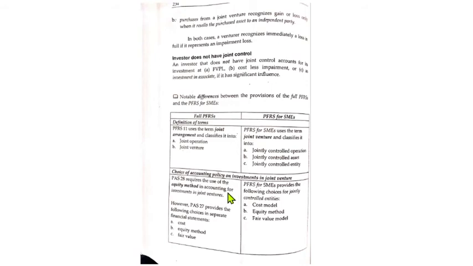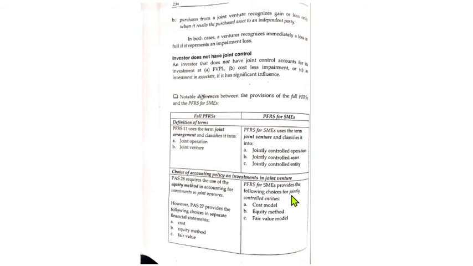PAS 28 requires the use of the equity method in accounting for investment in joint venture, di ba? When we classify it already as a joint venture, equity method siya under PAS 28. However, PAS 27 provides the following choices in separate financial statements: cost, equity, and fair value. Okay? Sa PFRS for SMEs, it provides the following choices for jointly controlled entities.